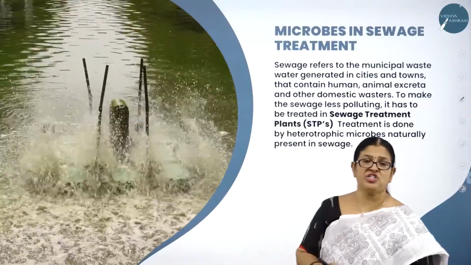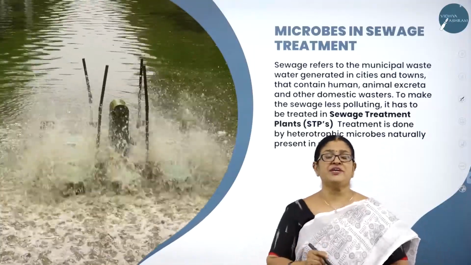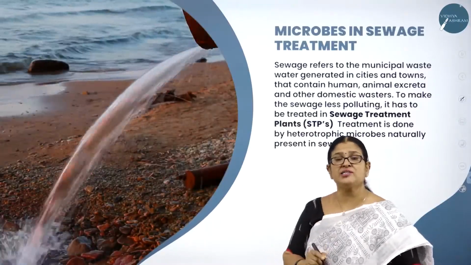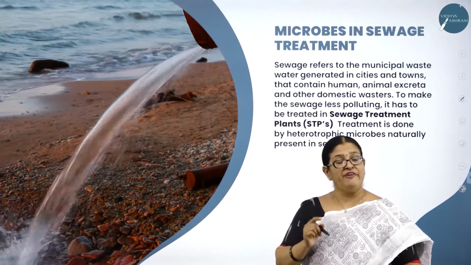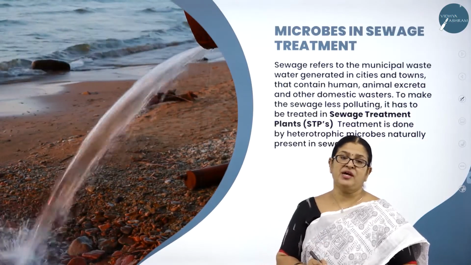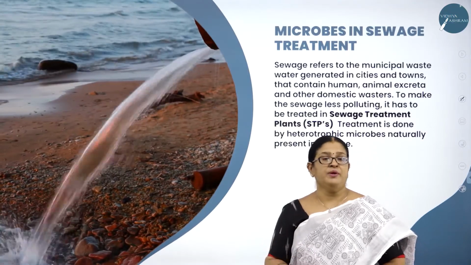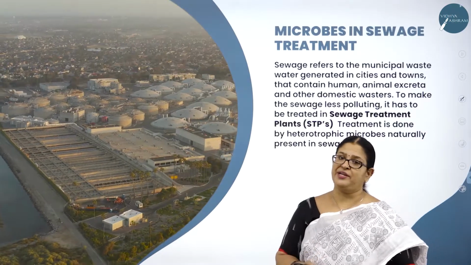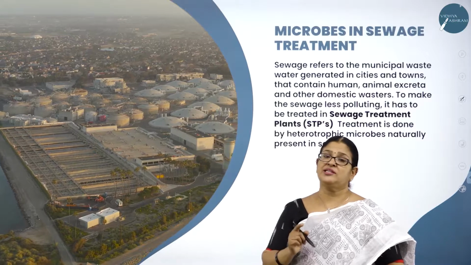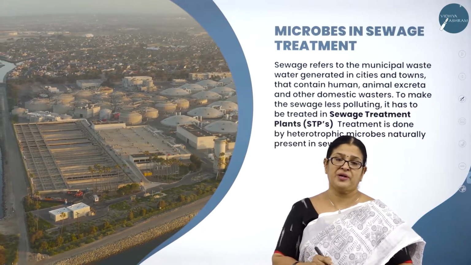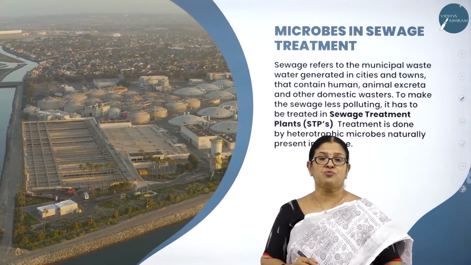What is sewage? I think all of us know sewage is nothing but a domestic waste which contains a large amount of waste organic matter which needs to be treated before it is released into the habitat. So sewage is nothing but a domestic waste which needs to be treated properly. If not, it will cause what?